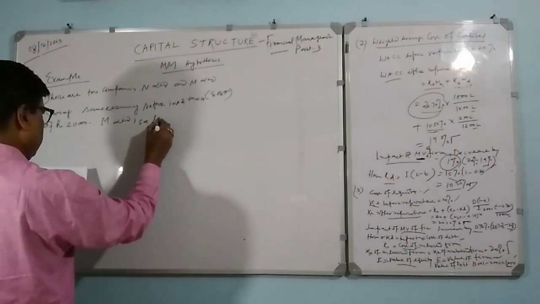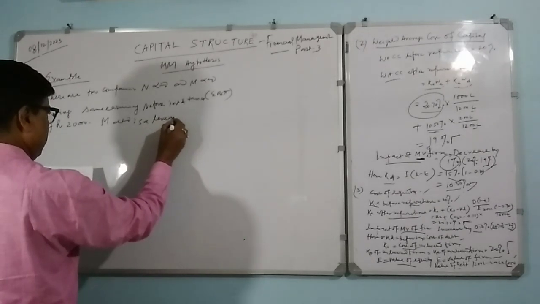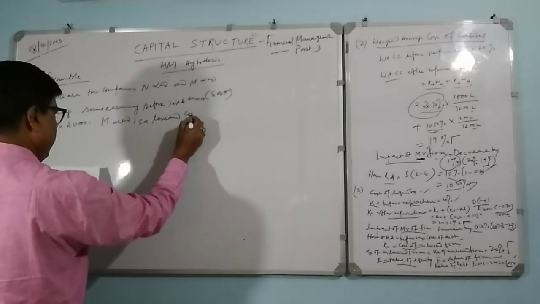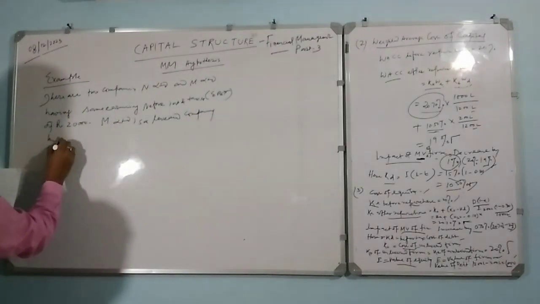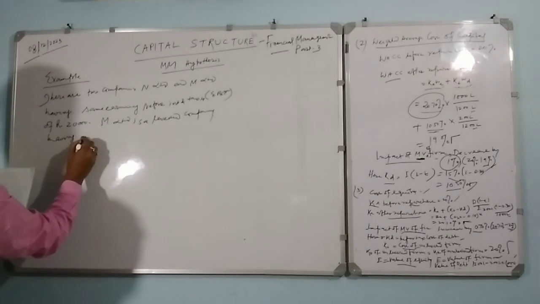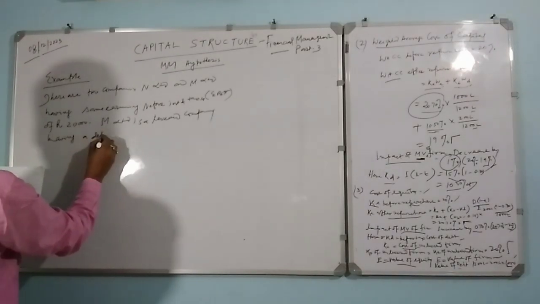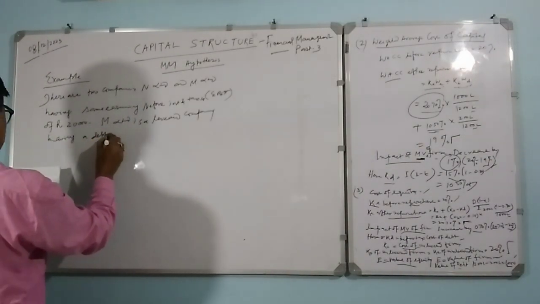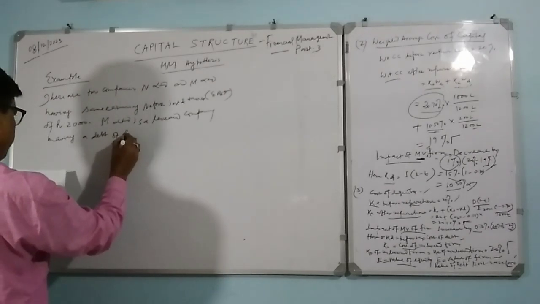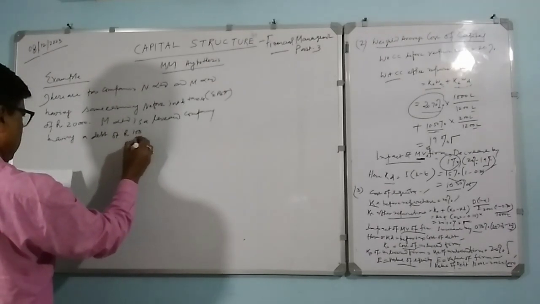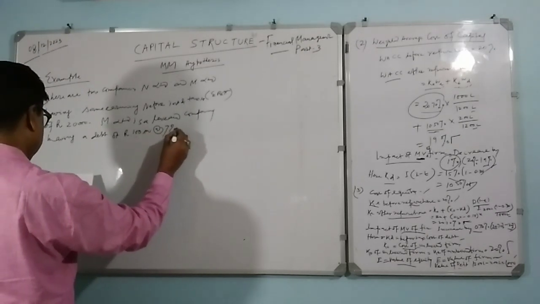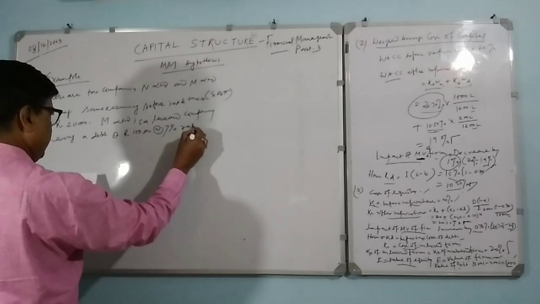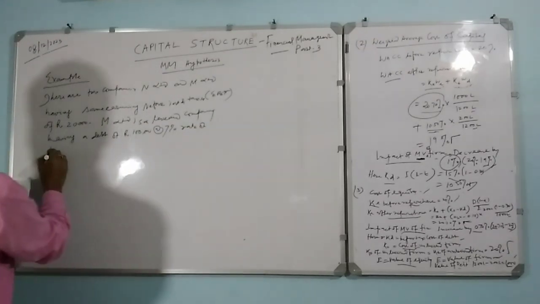is a levered company having a debt of rupees 1 lakh at the rate of 7% rate of interest, right?